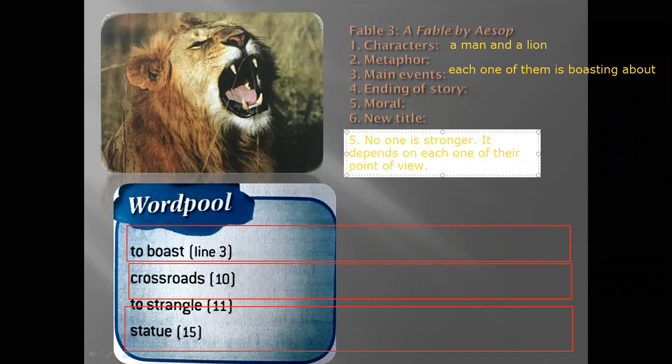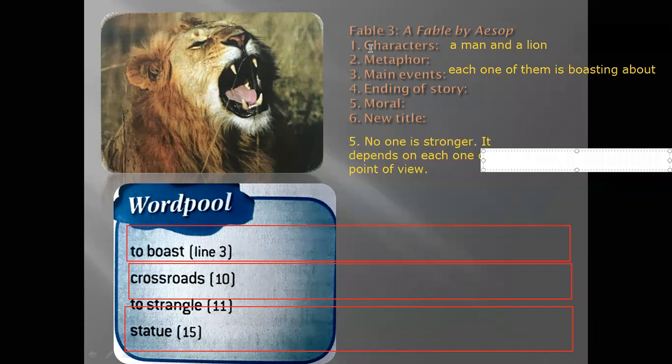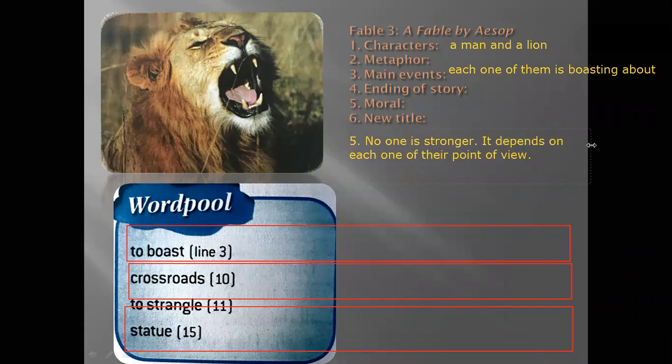For example, who is the most beautiful? Let's say we have a competition in our classroom. Who is the most beautiful? Oh, it's Aya. Another one says, no, Mary Musa. So in my opinion, Mary Musa is beautiful, but in another one's opinion, Aya is beautiful. So who is beautiful? No one. It just depends on each person's point of view. That means everyone has their own opinion, their own judgment, right?